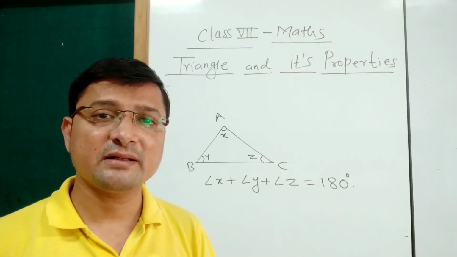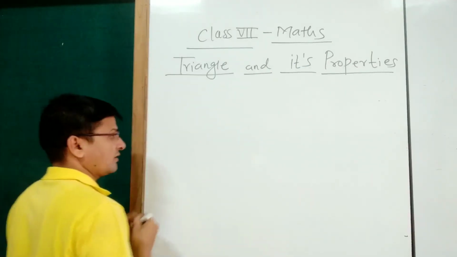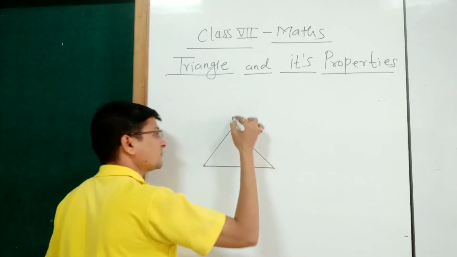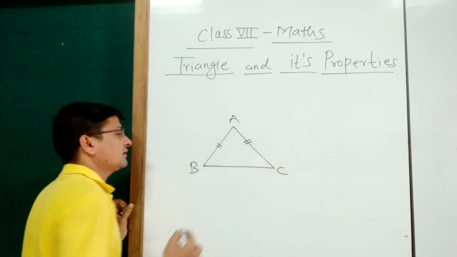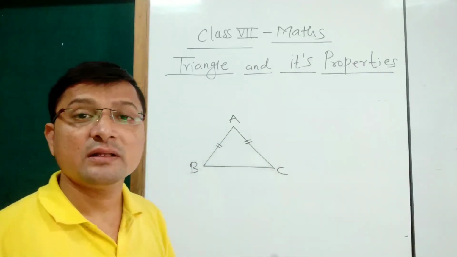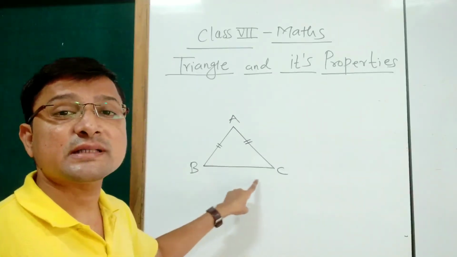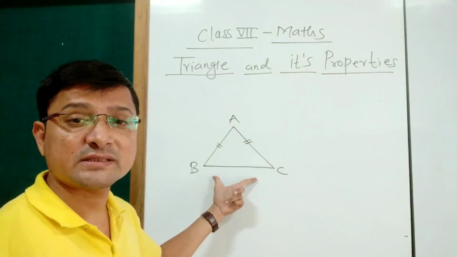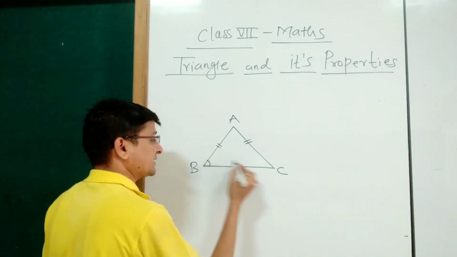Now what is meant by base angles? See here. Suppose here is triangle ABC and these two sides of the triangle, AB and AC, are equal. Then this triangle is called an isosceles triangle. The third side of this triangle is called its base, and the angles at the base are called the base angles.